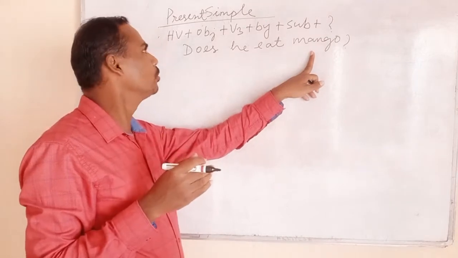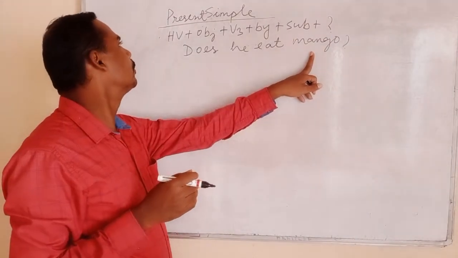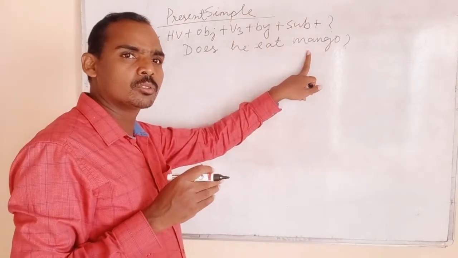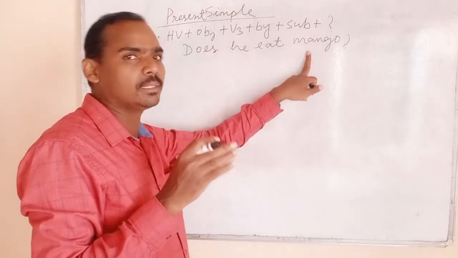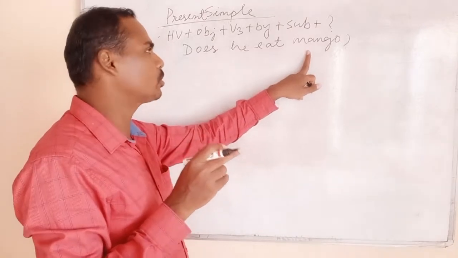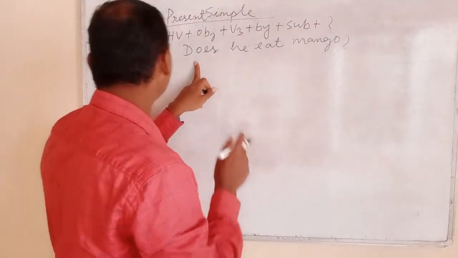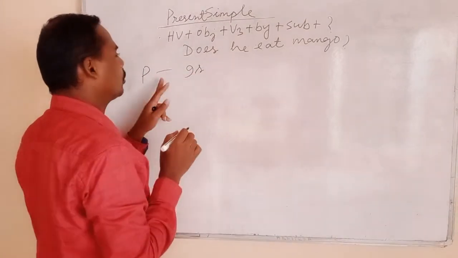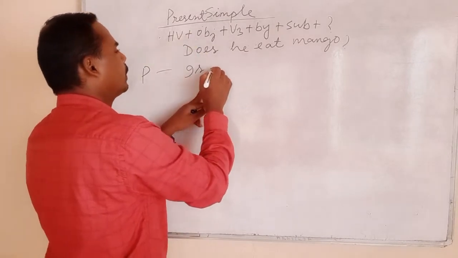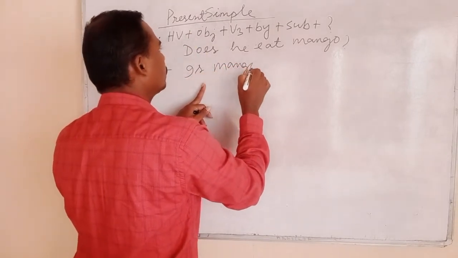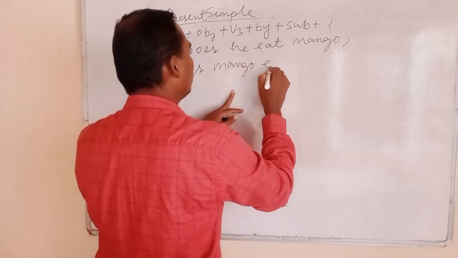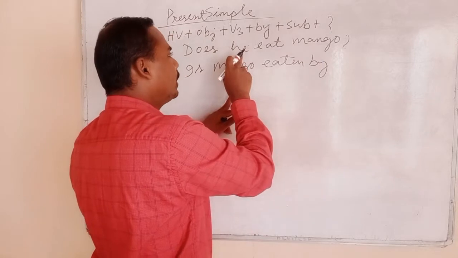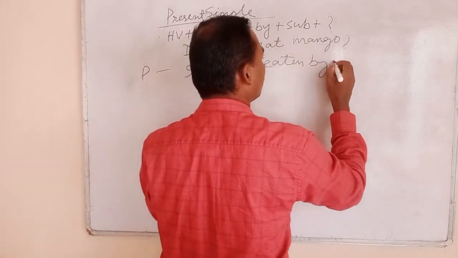So here the helping verb is 'is', this is the passive structure: is, then object mango, third form of the verb eaten, by, and in the active sentence the subject 'he' will be 'him' in the passive sentence.